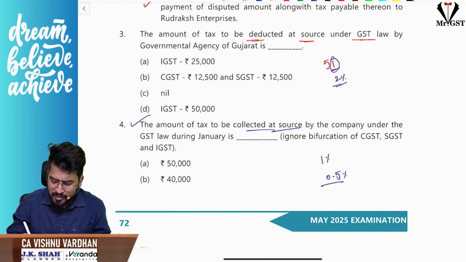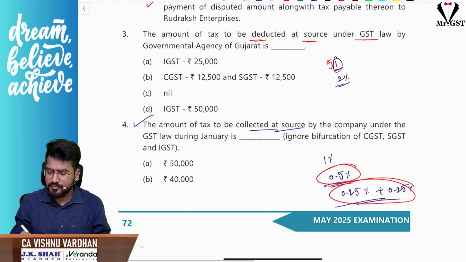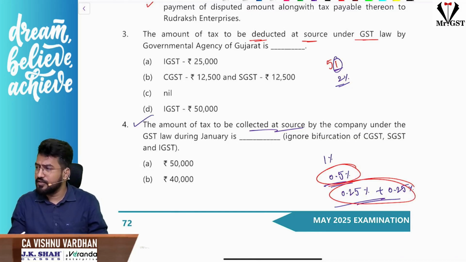If you remember, we have discussed the amendment point. So 0.25% plus 0.25%, correct? Do you remember this, everybody? This is the amendment with respect to TCS. Okay, super, very good everyone, very good.